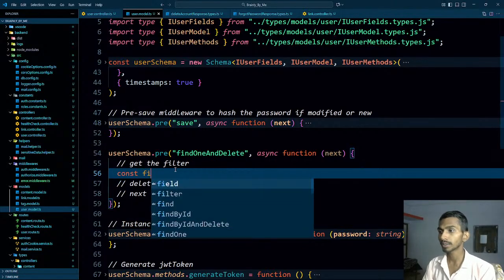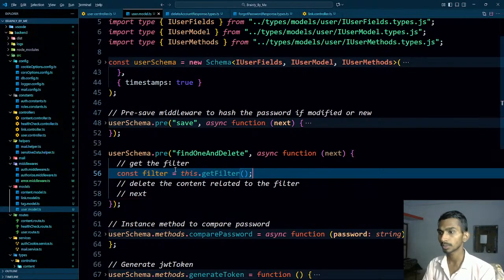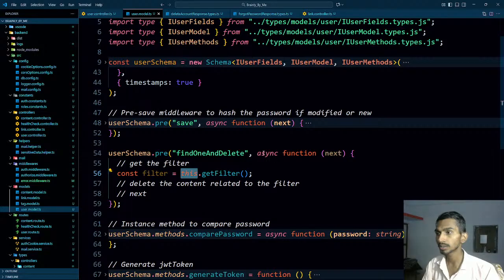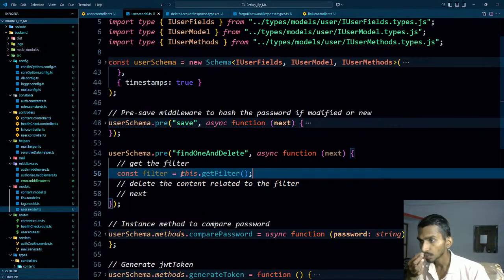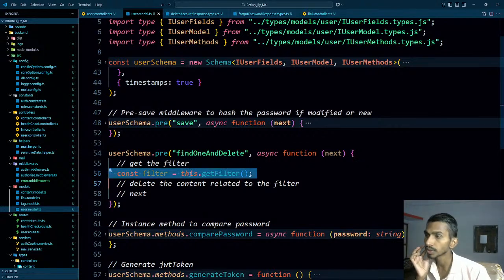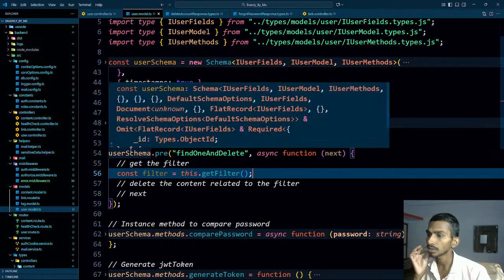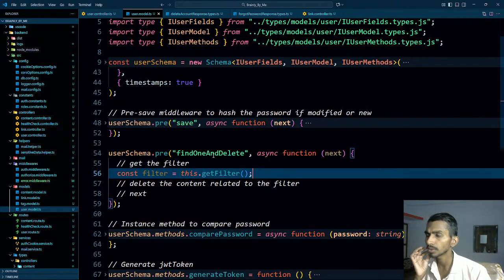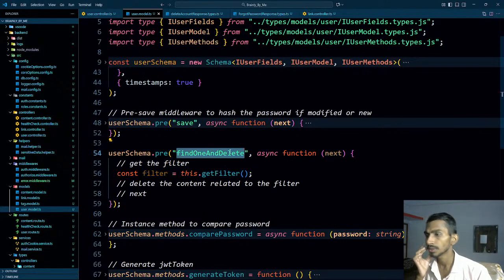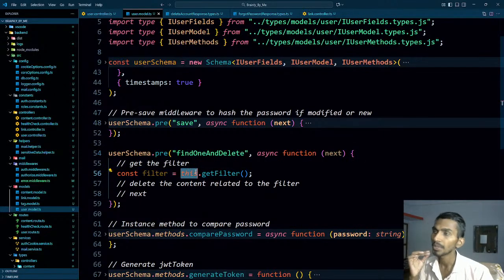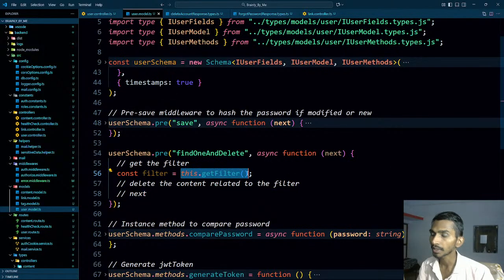Okay, come on, let's get the filter. So the filter is going to be this dot get filter. This is the method that we get. This dot get filter means the user that it is connected to, so ultimately the user that is called, so user pre-hook. This function is running find one and delete, so this means the user object that we had. So I'm getting the filter from there.